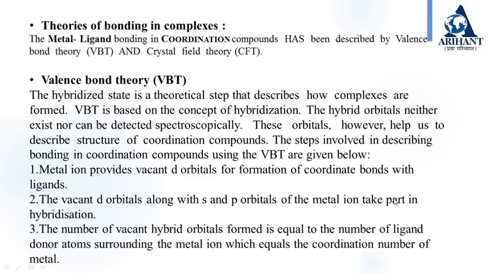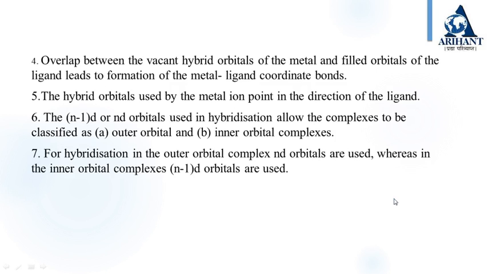The number of vacant hybrid orbitals formed is equal to the number of ligand donor atoms surrounding the metal ion, which equals the coordination number of the metal. Overlap between the vacant hybrid orbitals of the metal and filled orbitals of the ligand leads to formation of the metal-ligand coordinate bonds. The hybrid orbitals used by the metal ion point in the direction of the ligand.